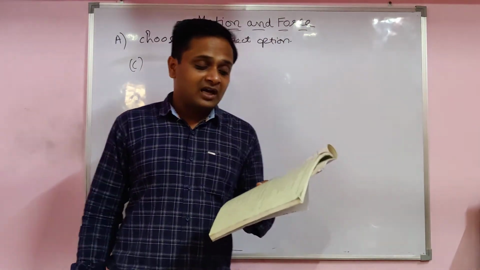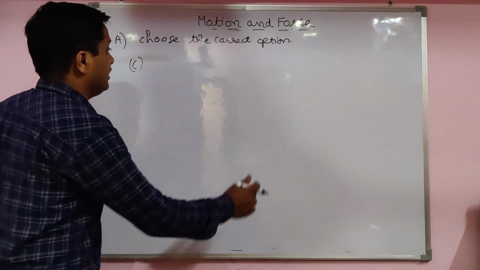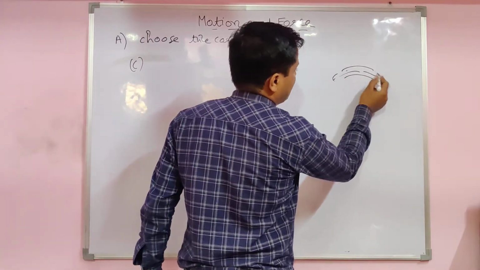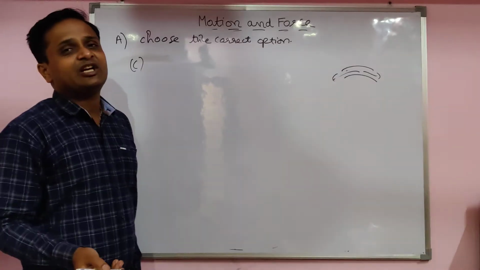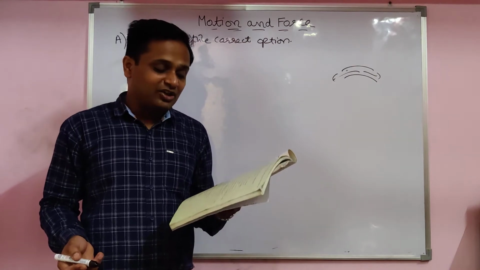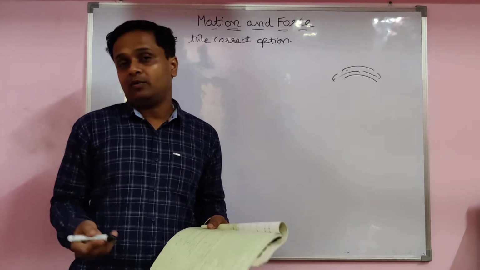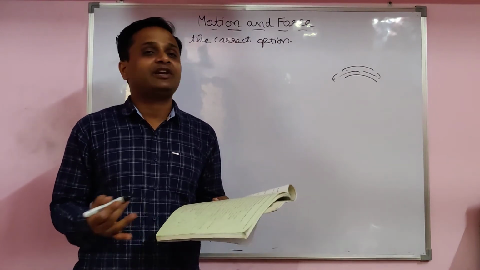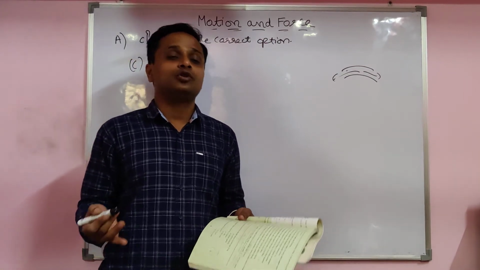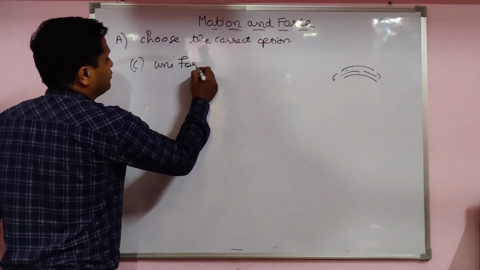See the first one. A car covers equal distance in equal interval of time along the curved road. Along the curved road, but no direction is there. Equal distance in equal interval of time. First option, uniform acceleration. Second option, uniform velocity. Third option, uniform speed. Fourth, variable speed. When a body covers equal distance in equal interval of time, no variable speed, no acceleration is there. Uniform velocity, when direction is not there, no. The answer is only C, uniform speed.